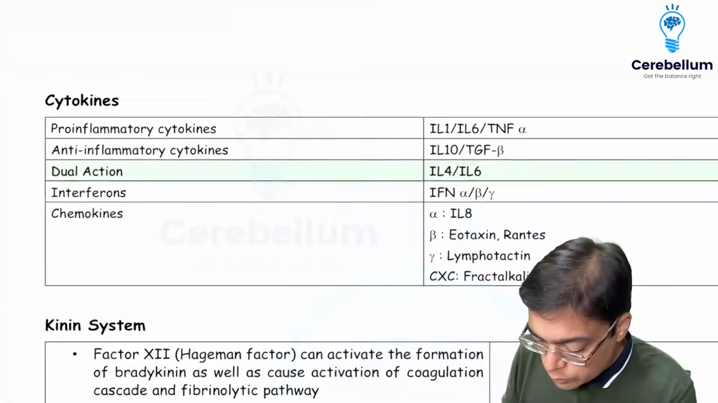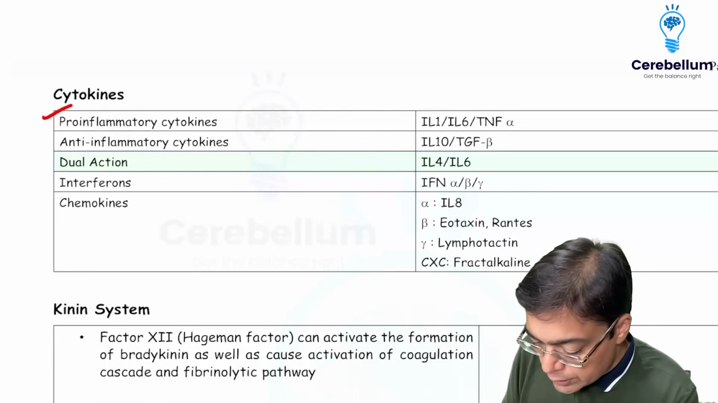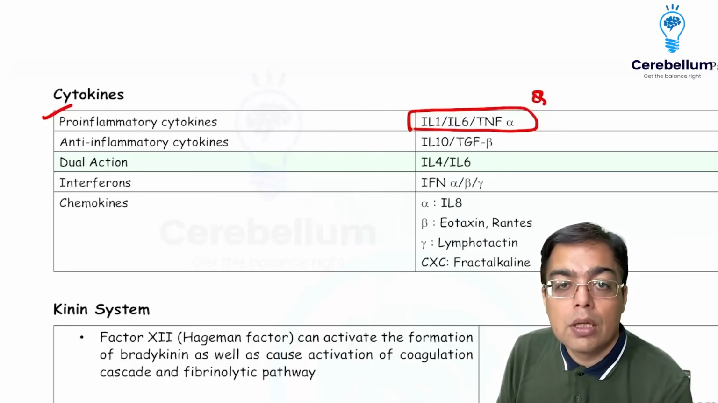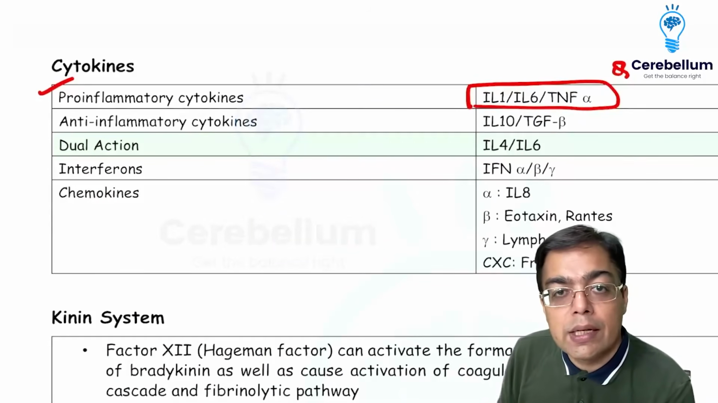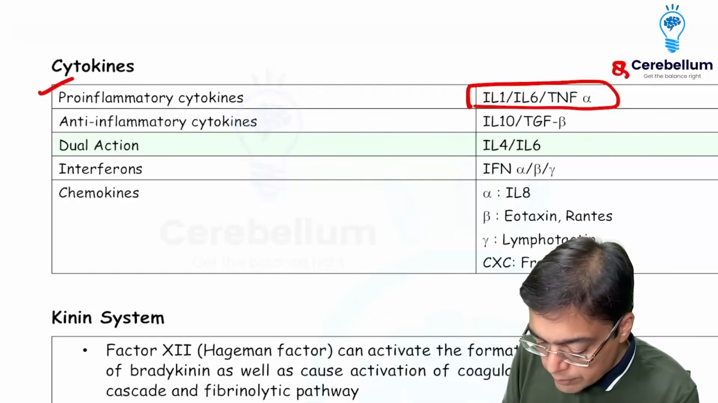When you talk about cytokines, the majority of the cytokines increase inflammation. So they are pro-inflammatory in nature. Some cytokines have systemic effects of inflammation. The ones present over here on your screen are interleukin 1, interleukin 6, and TNF alpha, right? Out of which, all three of them are important.